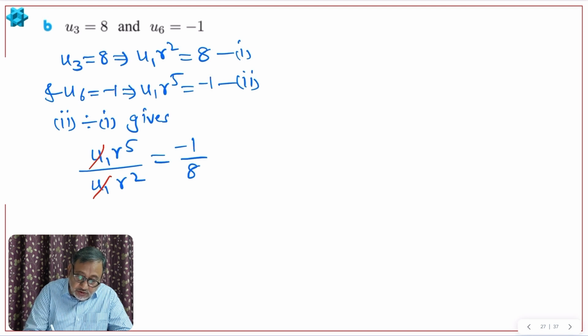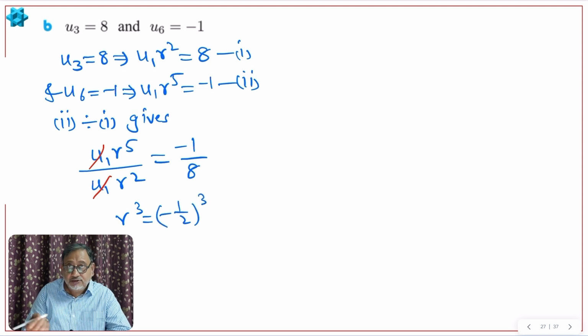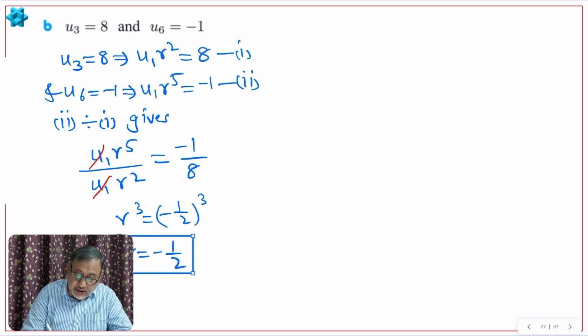Okay, so r raised to 3 is minus 1 by 2 to the power 3, right? 1 by 8 is 1 by 2 cubed. So therefore r is equal to negative 1 by 2. So we got the value of r, right?